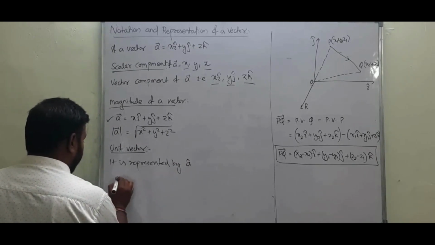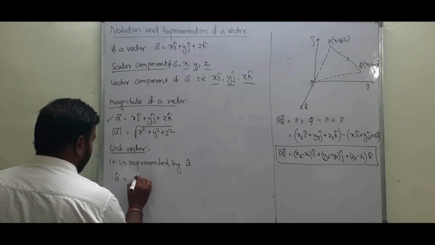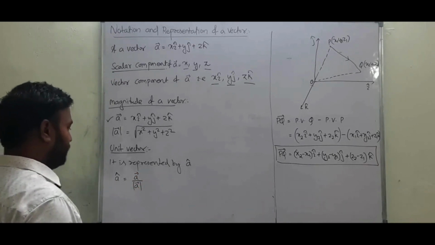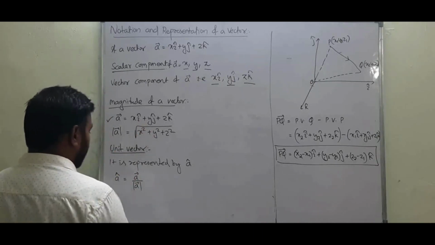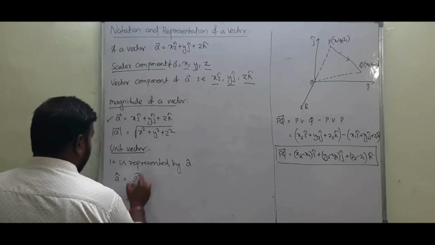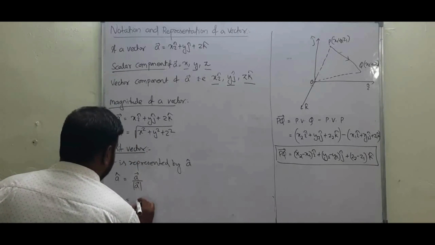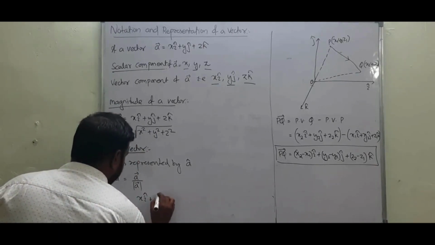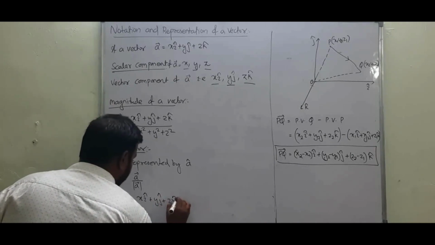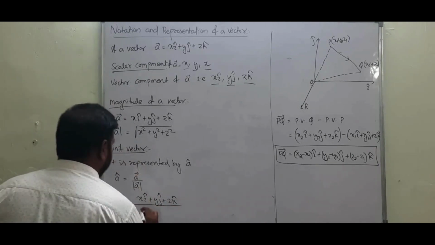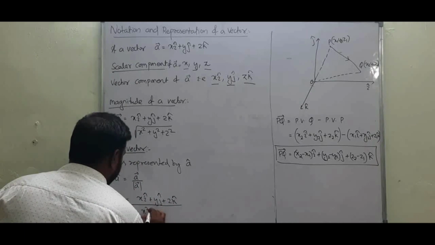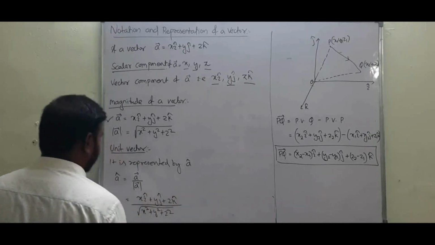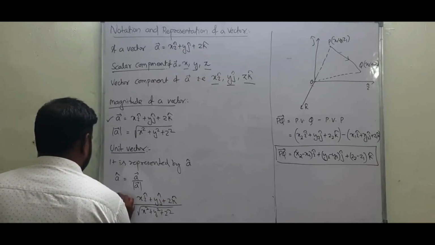So A cap is equal to the A vector divided by the A vector's magnitude. In that case, the A vector is x i cap plus y j cap plus z k cap, whole divided by the square root of x square plus y square plus z square. This is our A cap.